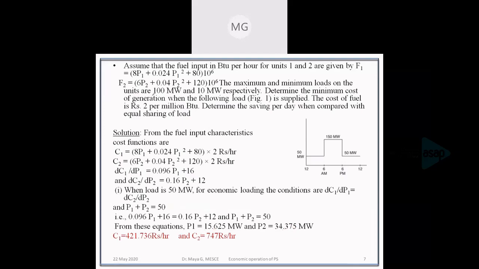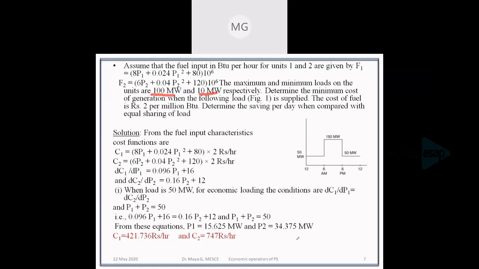So we have to see whether these values of P1 and P2 are crossing the limits or not. Our limits are 100 megawatt and 10 megawatt. Maximum is 100 and minimum is 10. Both P1 and P2 are within the limits.